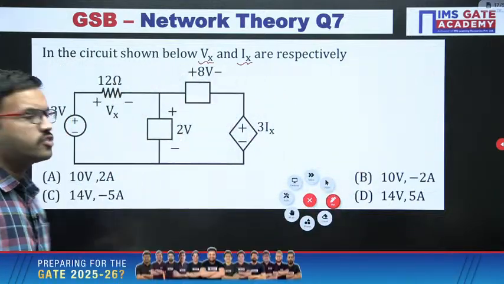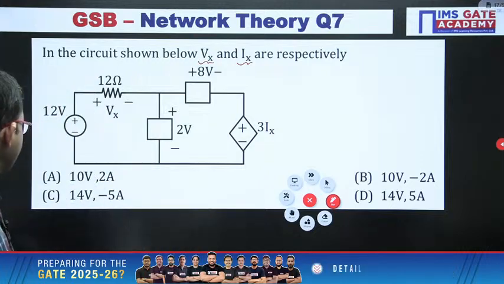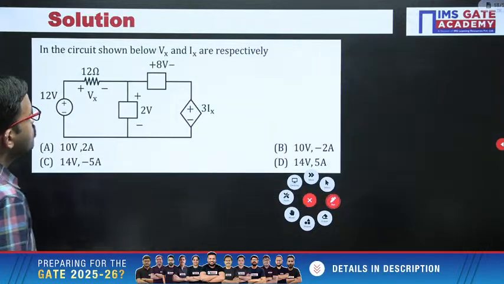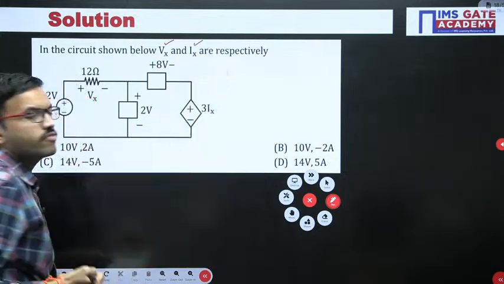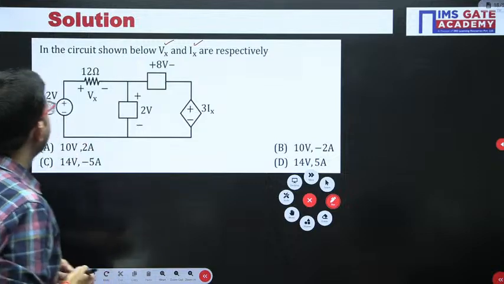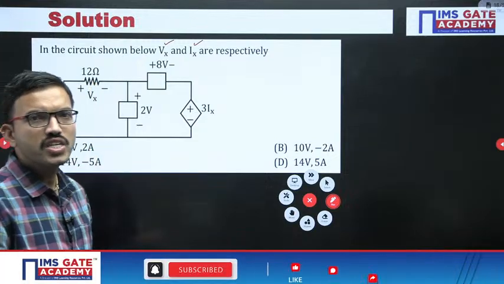Any guess what could be the answer? This is a dead easy question only. See here in this question, we have to find out the Vx value and then we have to find out the Ix. First let us find out Vx. Here in this question, Vx is nothing but what? Voltage across 12 ohm.